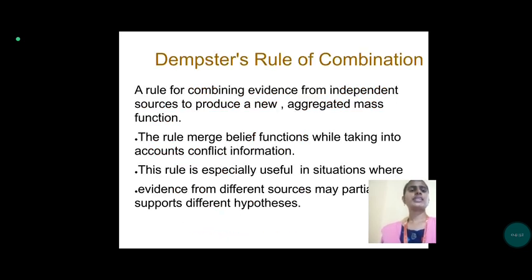Then next, Dempster's rule of combination. It is a rule for combining evidence from independent sources to produce a new aggregate mass function. The rule merges functions while taking conflicting information into account. This rule is especially useful in situations where the evidence from different sources may be partially independent and support different hypotheses.